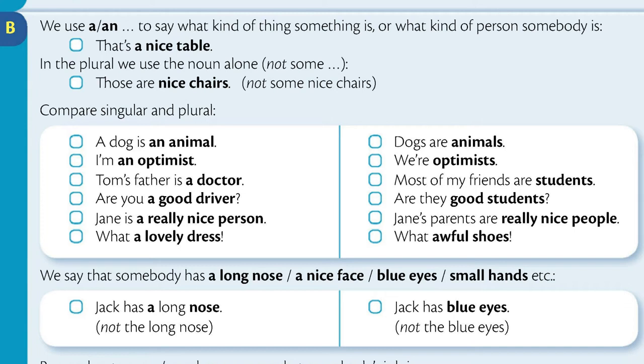Most of my friends are students. Are you a good driver? Are they good students? Jane is a really nice person. Jane's parents are really nice people. What a lovely dress. What awful shoes.